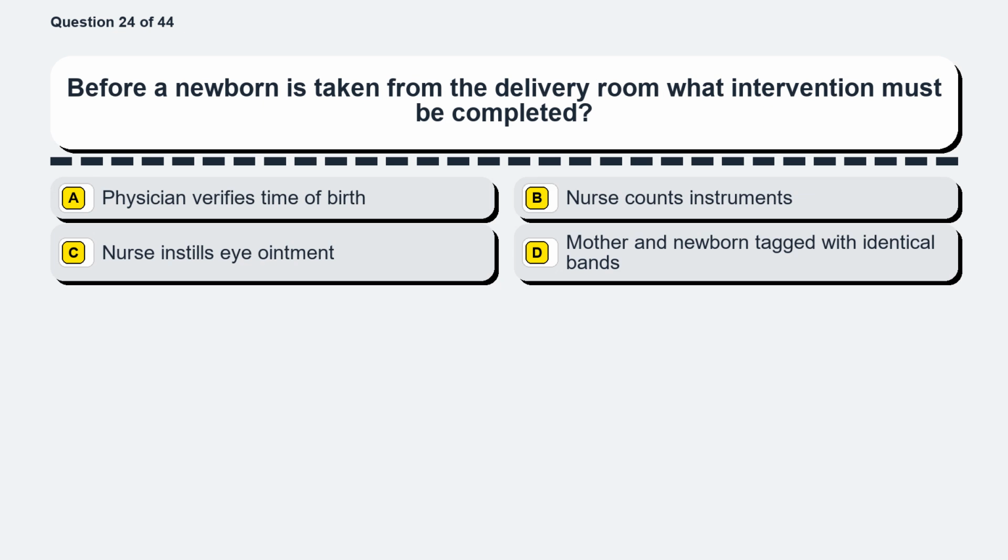Question 24. Before a newborn is taken from the delivery room, what intervention must be completed? Option A, a physician verifies time of birth. Option B, a nurse counts instruments. Option C, a nurse instills eye ointment. Option D, mother and newborn tagged with identical bands.